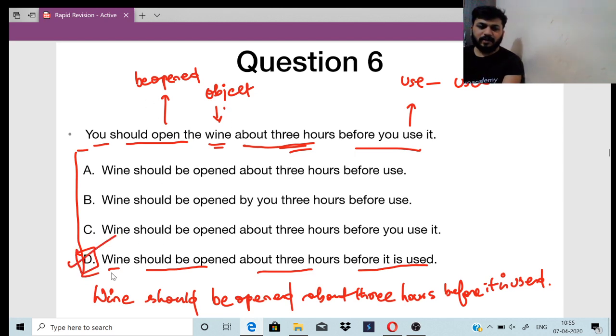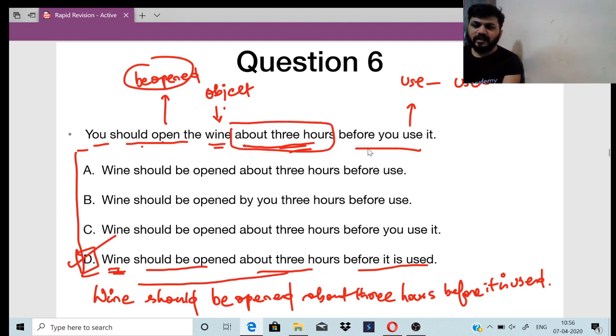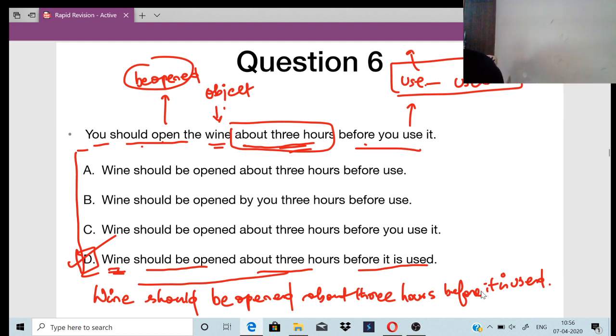Take the object, place it at the first point, right? Wine should, open is there, open will get changed to be opened, right? Wine should be opened about 3 hours, right? Before use is there, use gets changed to used. Okay, use is present tense, change it to past tense, right? Use gets changed to used, before it is used. Clear everyone? So there were a lot of confusions here.